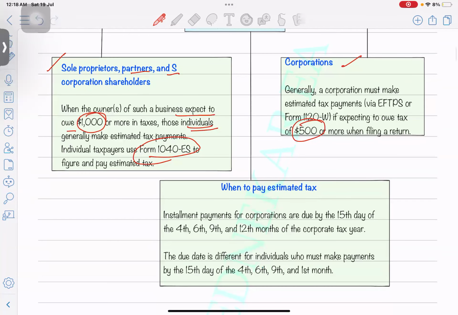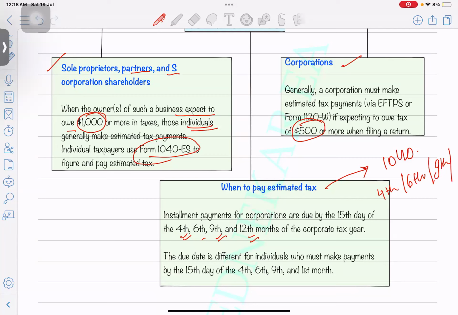So when they should do an estimated tax deposit, they should do it on a quarterly basis. From January to March, that quarter's estimated taxes should be paid in the month of April, then June, then September, and the last is December. If this were a 1040 estimated tax payment, what would it be? It will be the same: 15th April, then 15th June, then 15th September, and instead of December, they give you the option to pay it on 15th January.